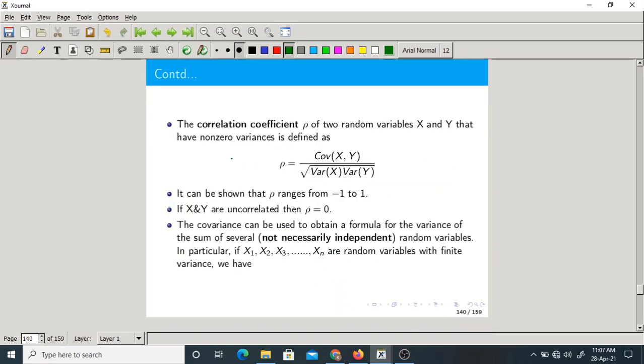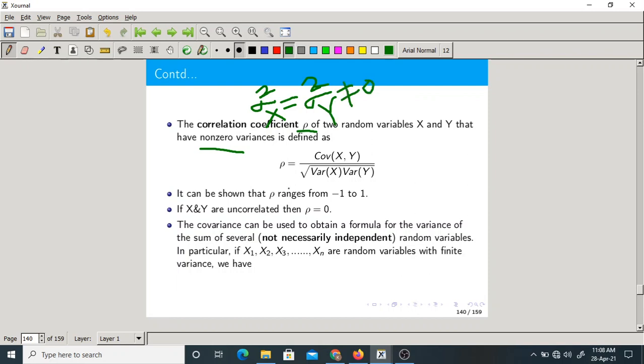Now we have the correlation coefficient rho of two random variables x and y that have non-zero variances, defined as follows. Here the variance has to be non-zero, so sigma square x and sigma square y should not be equal to 0.